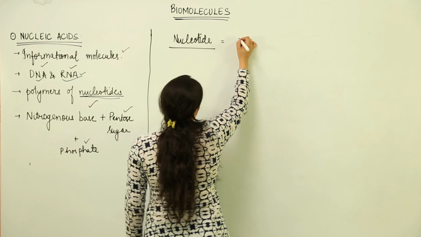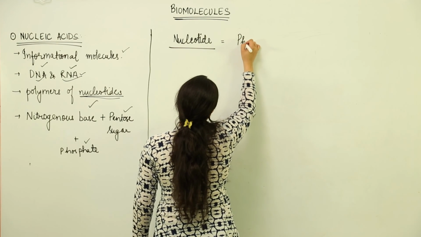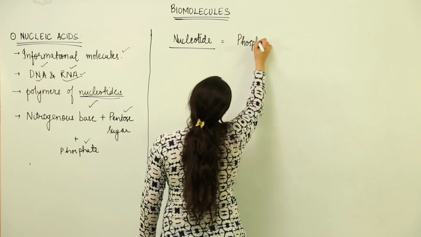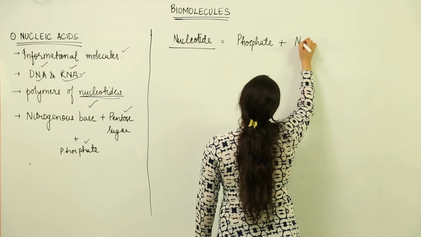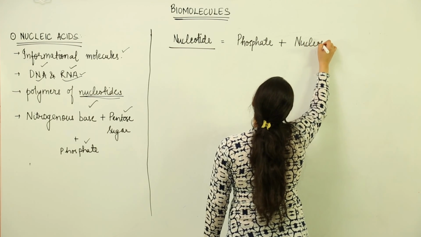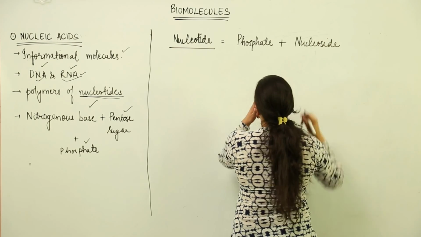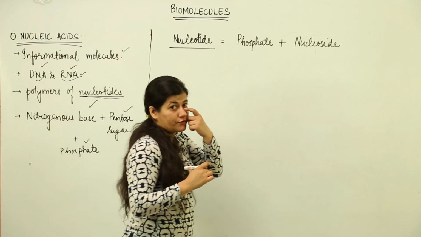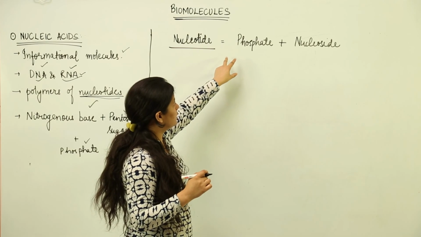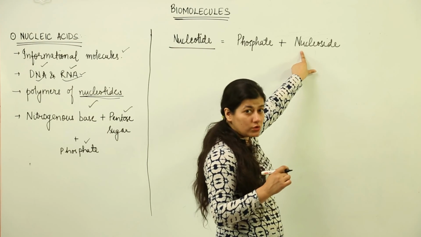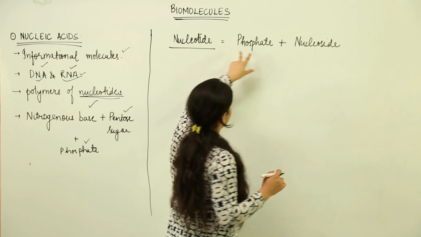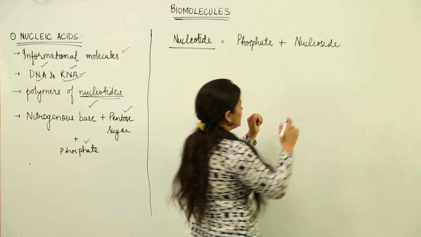A nucleotide would be formed when a phosphate group comes and attaches to a nucleoside. Phosphate is formed from phosphoric acid. It comes and joins with the nucleoside. Now what is this nucleoside made up of? A nucleotide is made up of phosphate and nucleoside.